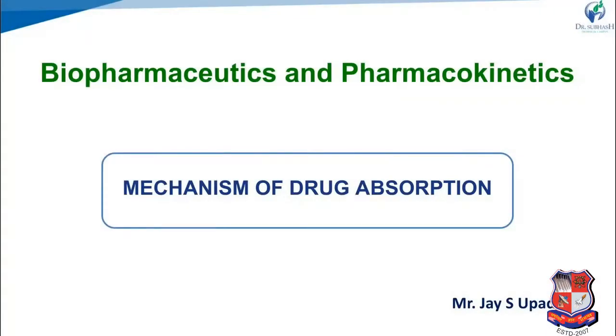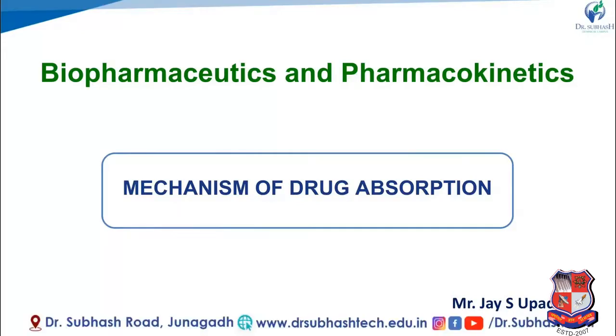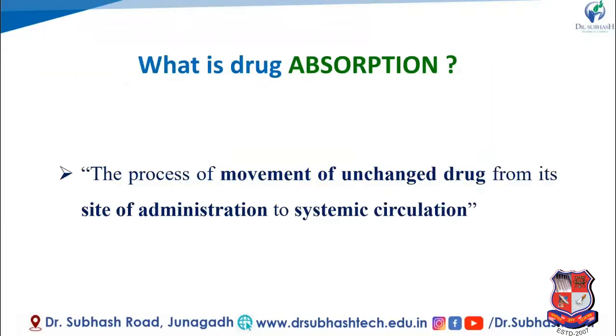Hello everyone. Today we are going to discuss the mechanism of drug absorption. First of all, what is drug absorption? The process of movement of the unchanged form of a drug from its site of administration to the systemic circulation. Otherwise, we can call it the transport of the unchanged form of a drug from the GI tract to the systemic circulation or blood.